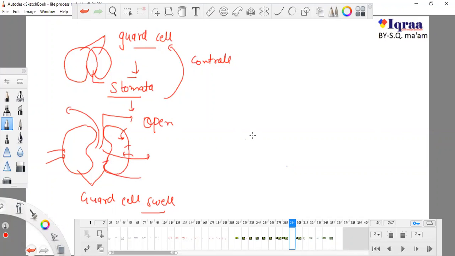But when there is less water, the guard cells remain shrunken like this, and finally the stomata remain closed. When stomata remain closed, nothing can go out and nothing can come in.